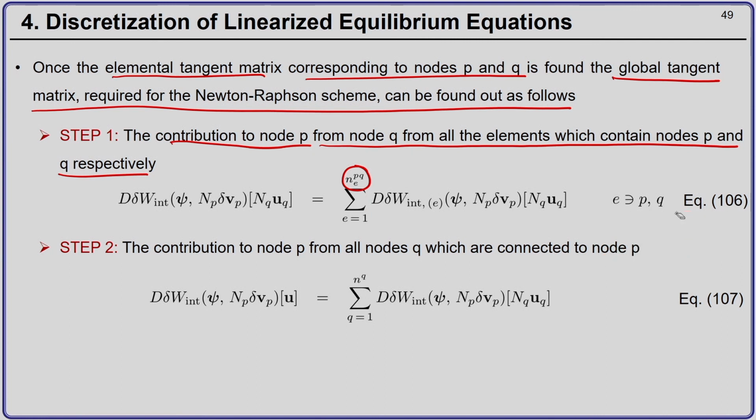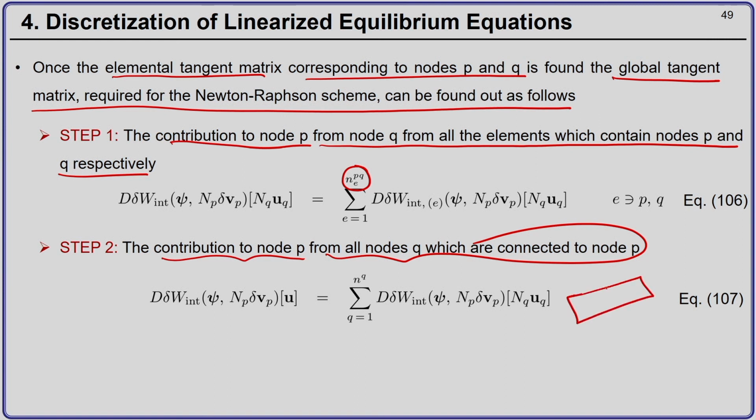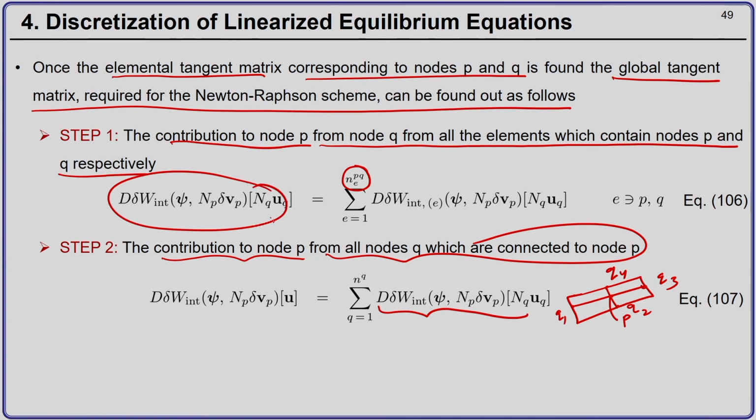And then next, the contribution to node P from all nodes Q which are connected to node P is assembled. So, in a finite element setting, this is your node P, and corresponding to node P you have Q1, Q2, Q3 and Q4. So, 4 nodes are connected. You take this contribution for each node which is connected to node P and then you assemble. Remember, this summation sign means actually addition and assembly both.